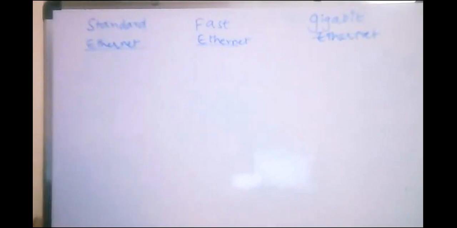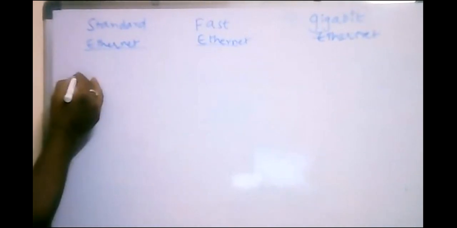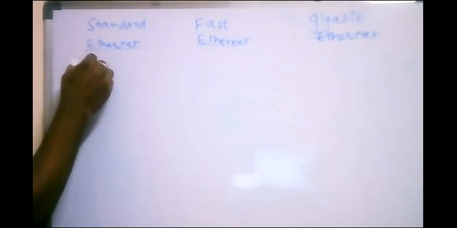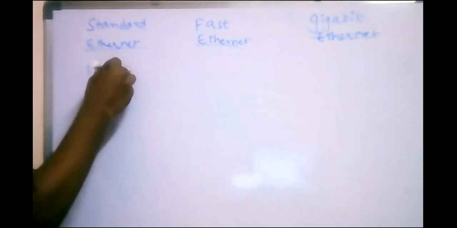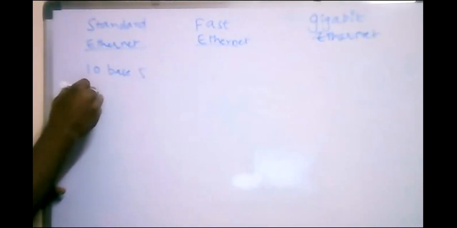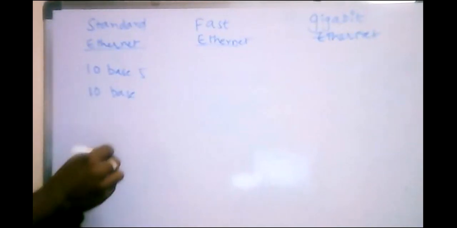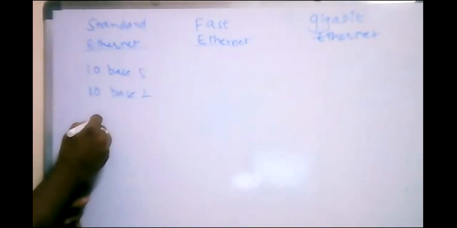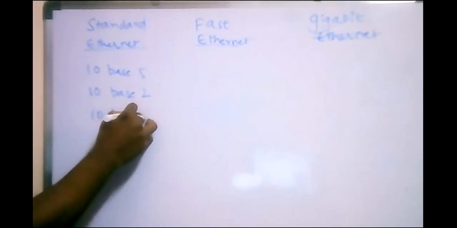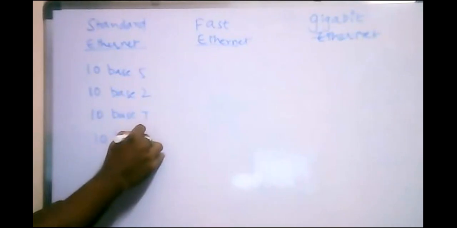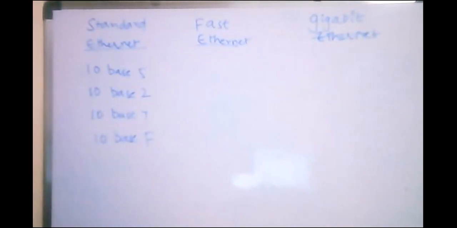So the categories which are available in the standard Ethernet are 10Base5, 10Base2, 10BaseT, 10BaseF.